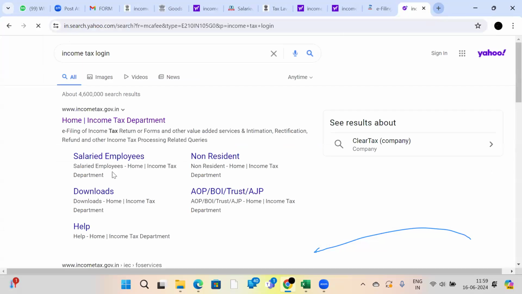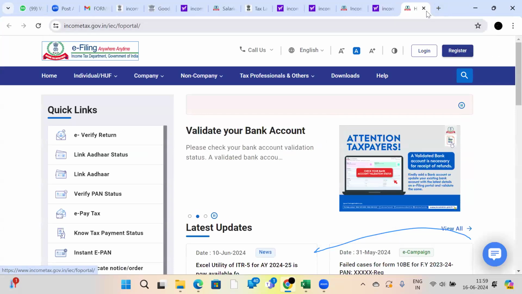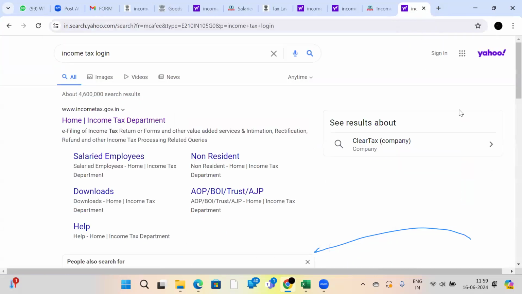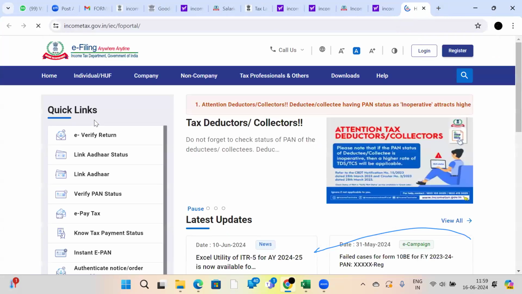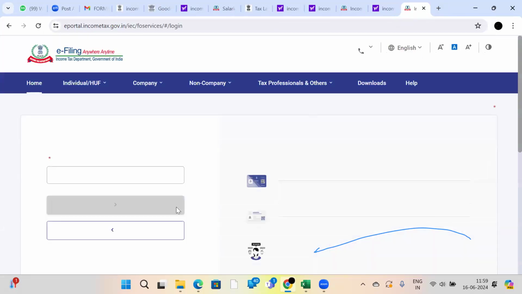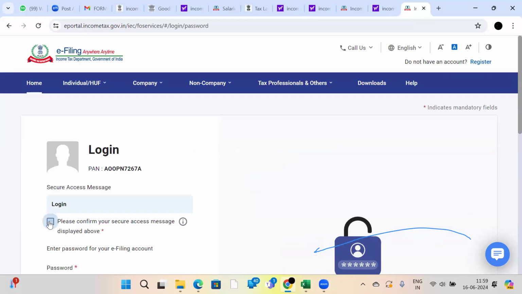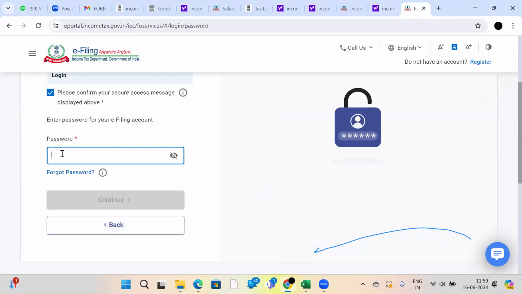If you don't have a login, here you will get the register option. You will click on this register option and then you can log in. Give whatever information is asked by the department. Just click here, login. All user IDs, whether it is a company or anyone, the user ID is the PAN number only. So I'm giving the PAN number and I'm confirming. I'm giving my password.